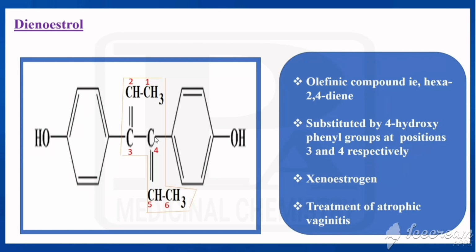It is having 6 carbons with 2 double bonds. 6 carbons means hexane we have to write, and because of the presence of 2 double bonds we have to write hexadiene. Here bond is between 2 3 and 4 5, so 2 4. Hexa 2 4 diene. It is the derivative of hexa 2 4 diene. It is substituted by 4 hydroxy phenyl groups at positions 3rd and 4th. It is the xenoestrogen and it is used in the treatment of atrophic vaginitis.